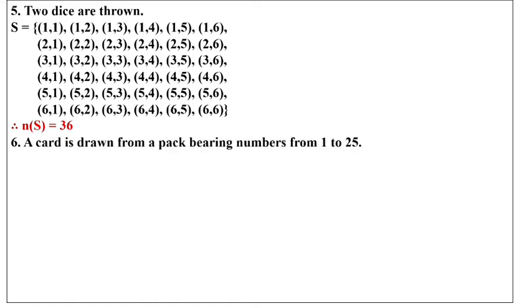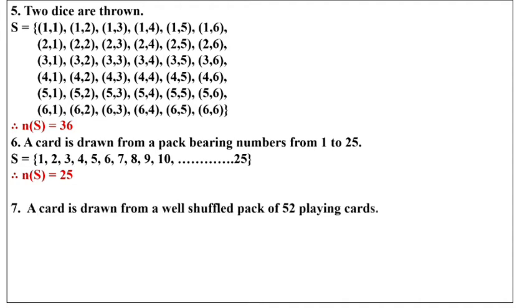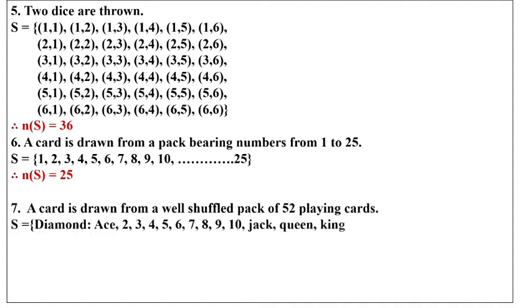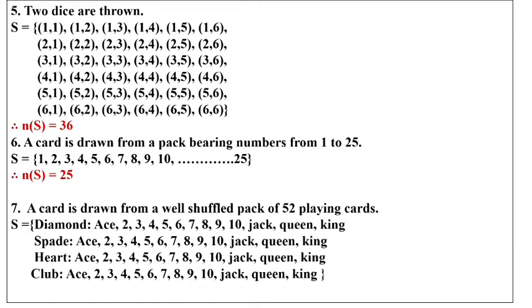Now a card is drawn from a pack bearing numbers from 1 to 25. It means the samples will be from 1 to 25. Therefore the number of samples will be 25. Now the 7th one. A card is drawn from a well-shuffled pack of 52 playing cards. It means there will be diamond ace, 2, 3, 4, 5, 6, 7, 8, 9, 10, jack, queen and king. Same way for spade, heart and club. So total how many samples are there? 52 samples are there. So here we have learned about the sample space, or we can say sample points.